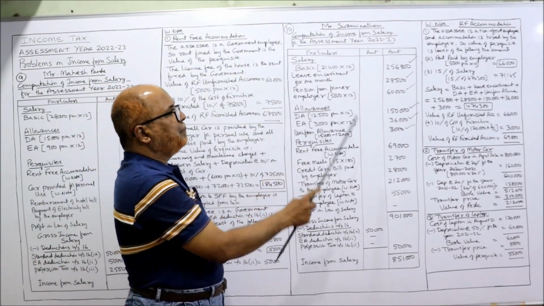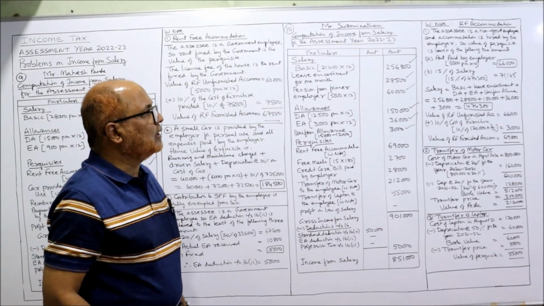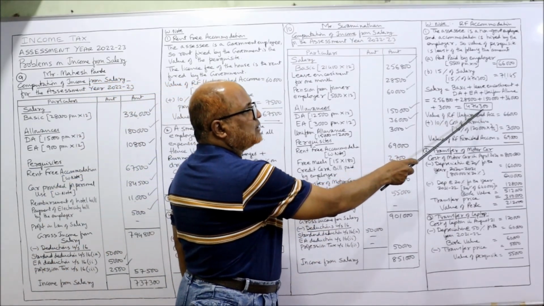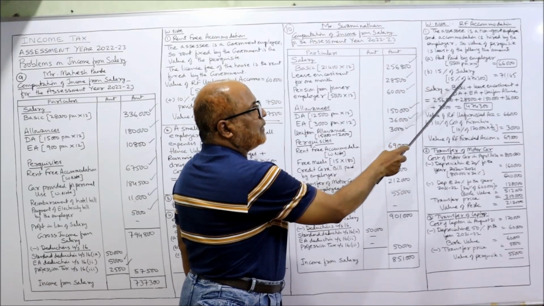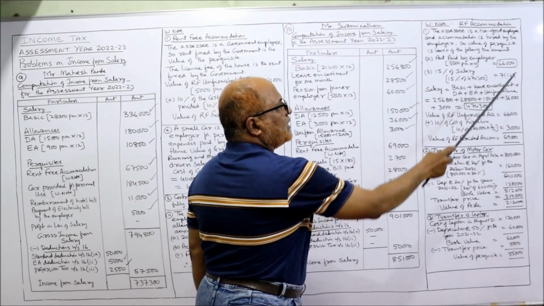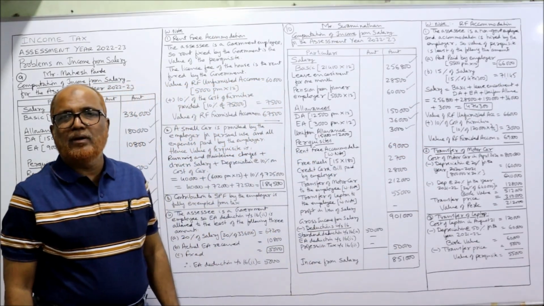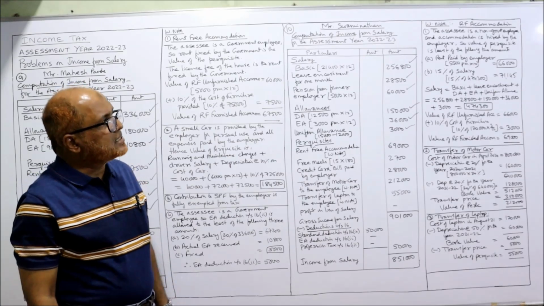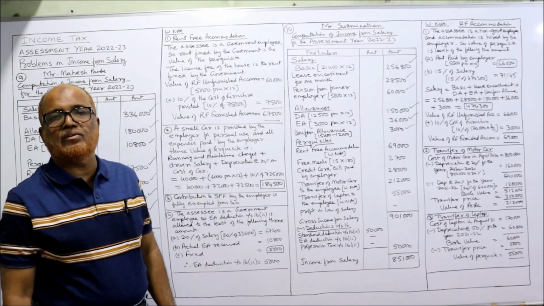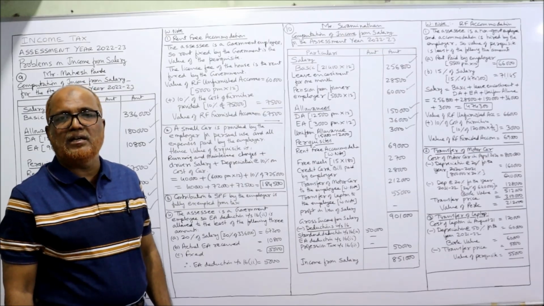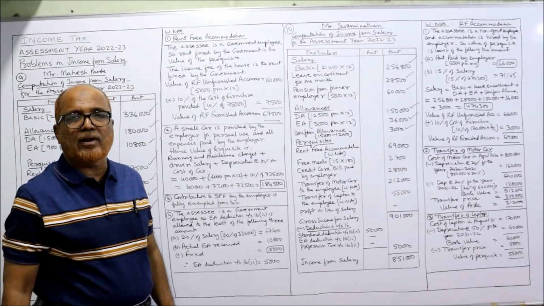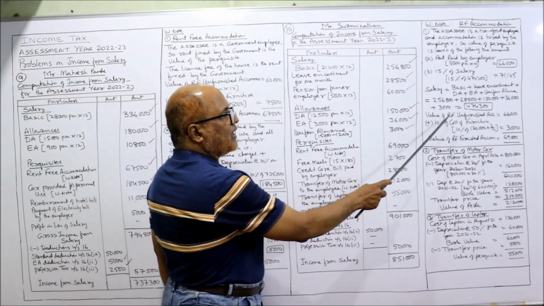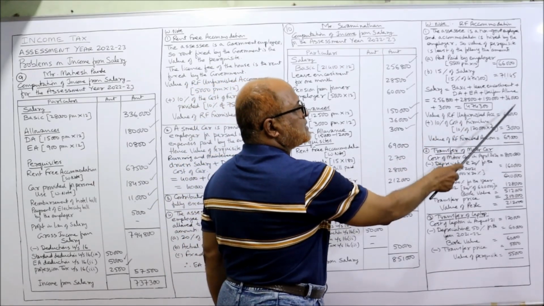So we have not taken the pension. We have taken the total. So total 4,74,300 into 15% will get 71,145. Now least of 66,000 or 71,145, whichever is least, is the value of rent-free unfurnished accommodation. So value of rent-free unfurnished accommodation is 66,000.